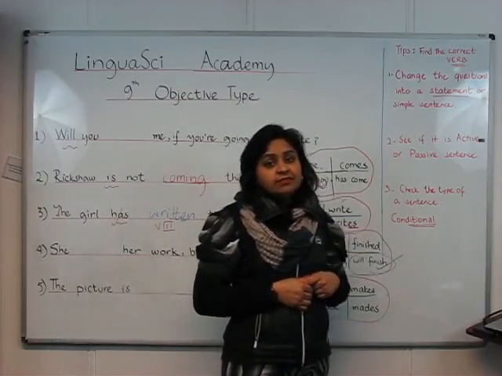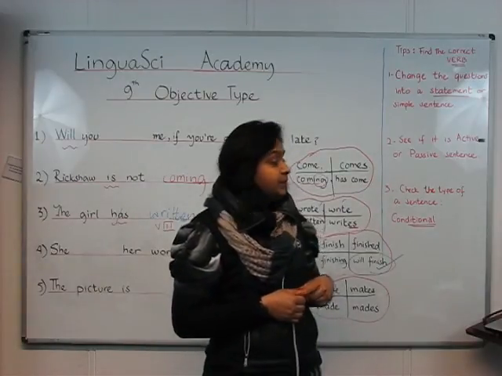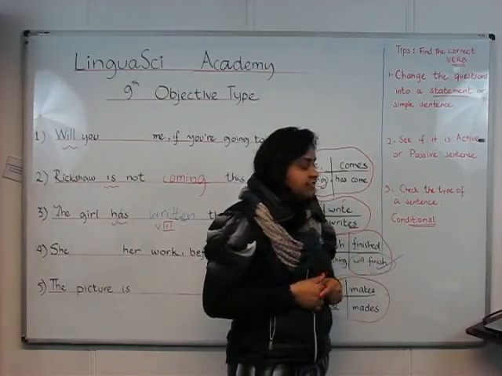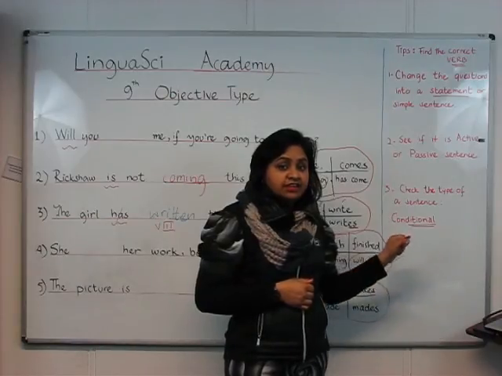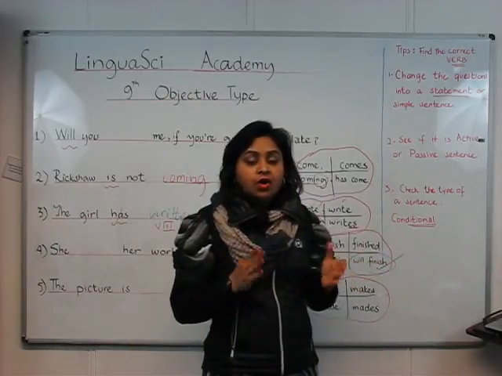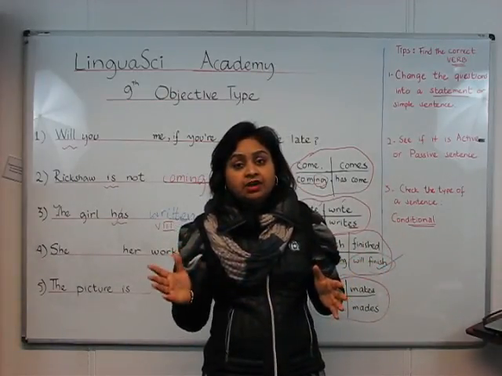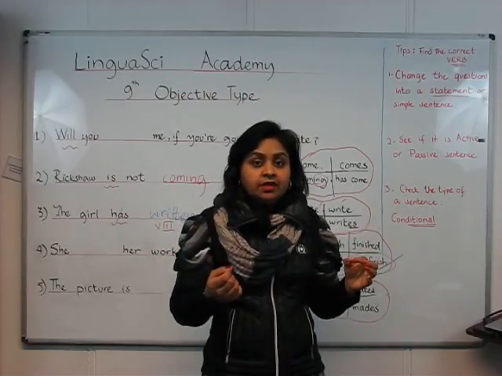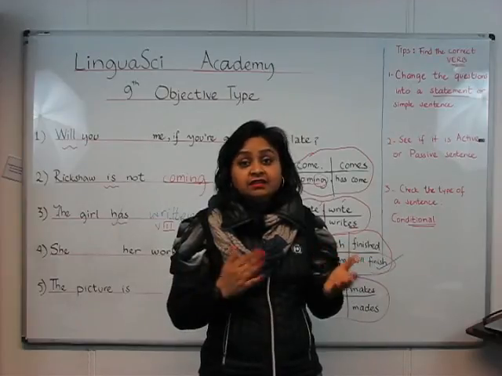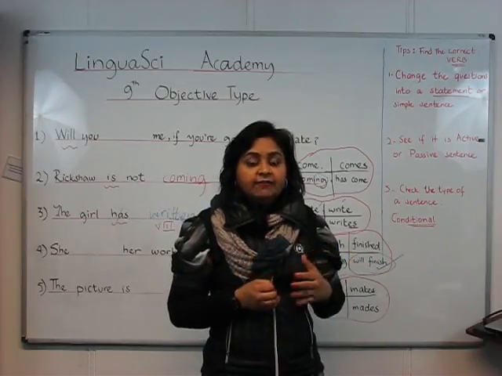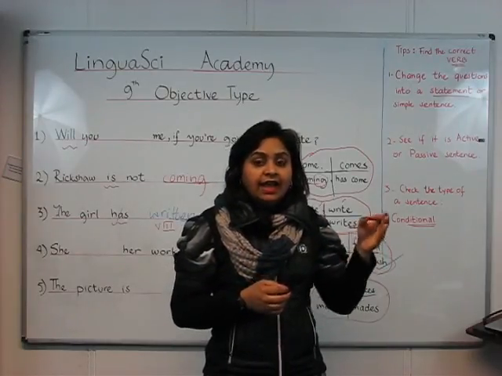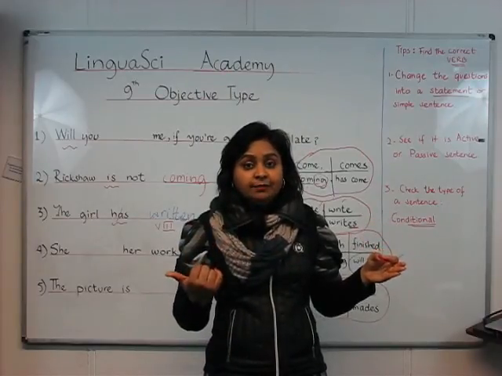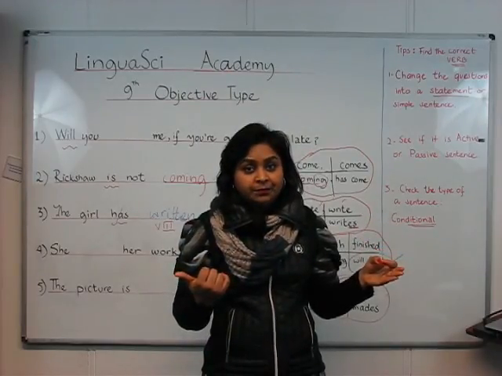If it is a passive, go for the third form. Number 3, check the type of sentence. If it is a conditional with one part in present simple, the other part will be will and first form of the verb, and the other way around as well. If one part is will and first form, the second part will be present simple form, right?